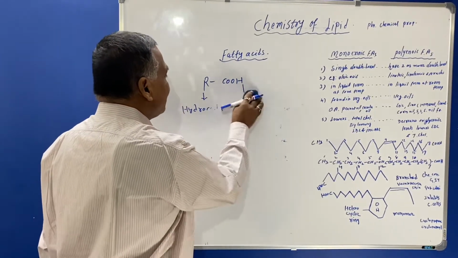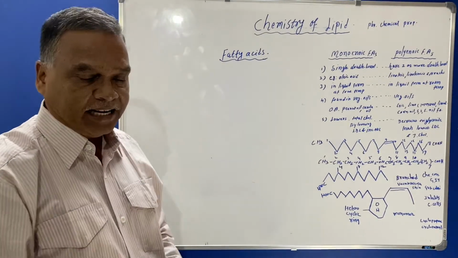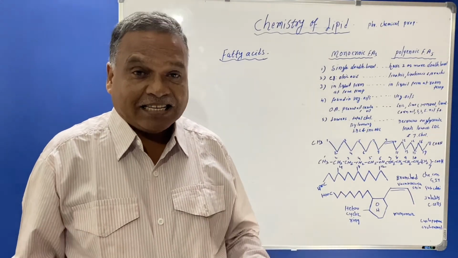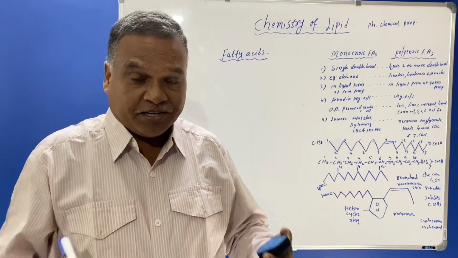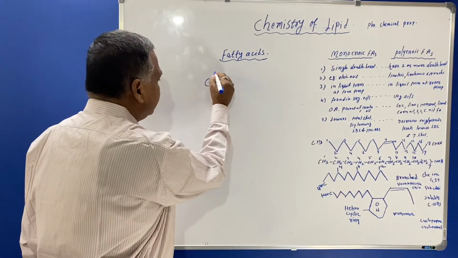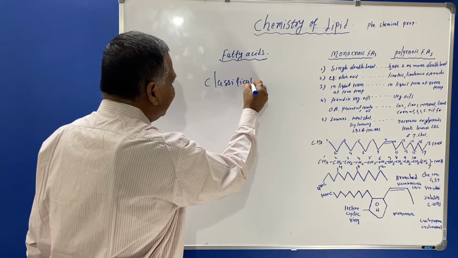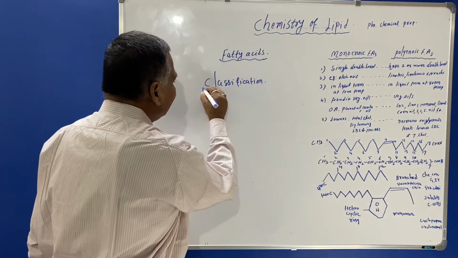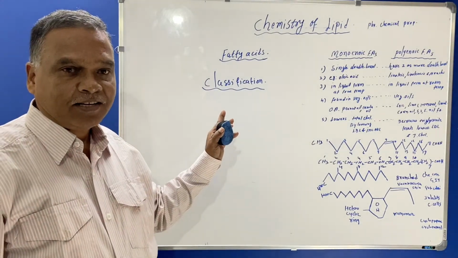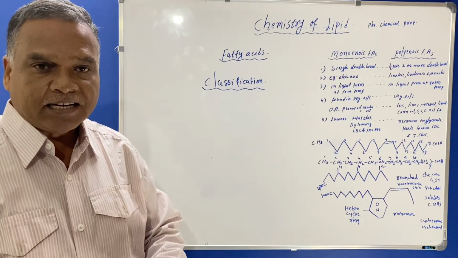Now we see the classification of fatty acids. What are the different types or classes of fatty acids present in our body? Under this classification, there are 4 types of fatty acids present in our body.